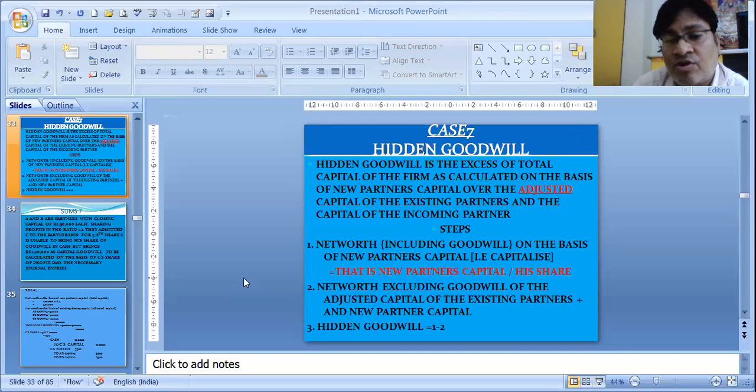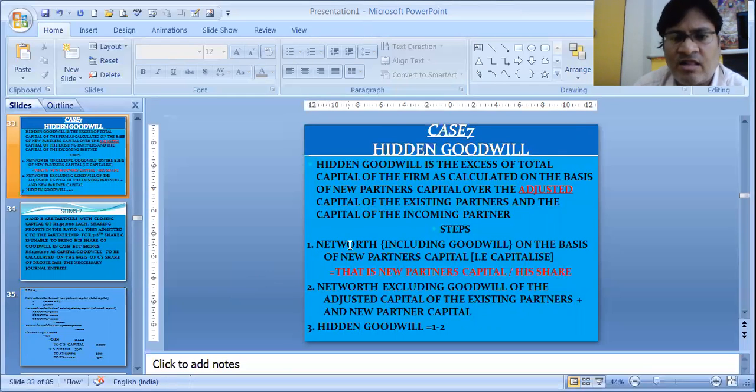But still, you have to remember that whenever a new partner is entering, he will not only bring capital, but he has to bring goodwill. So if nothing is mentioned in the sum, it is silent about the goodwill premium he is bringing or he is not bringing, then you always remember that there is a question of hidden goodwill. That means premium is there, but he is unable to bring. So how to calculate that hidden goodwill? There are certain steps to find out the calculation of hidden goodwill.